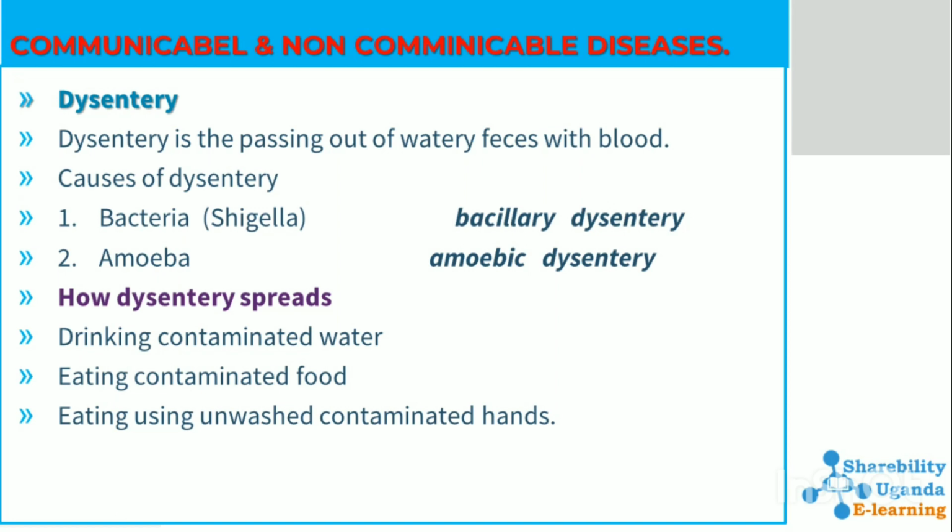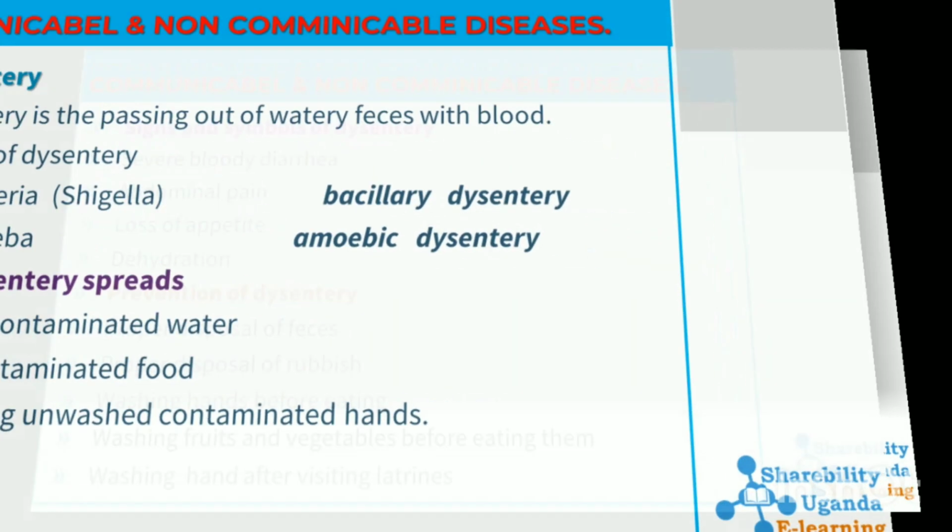And then another type of dysentery is what we call amoebic dysentery, caused by amoeba. How does dysentery spread? Dysentery is spread through drinking contaminated water, eating contaminated food, eating with unwashed contaminated hands. Those are some of the ways we can get dysentery, and we can avoid dysentery by drinking boiled water, eating safe food, and eating with washed and clean hands.